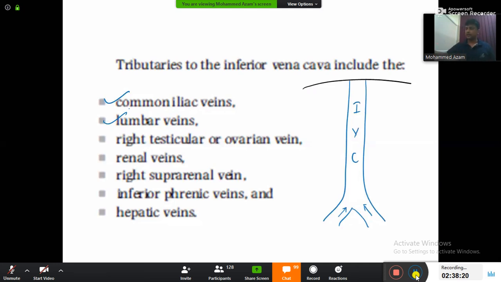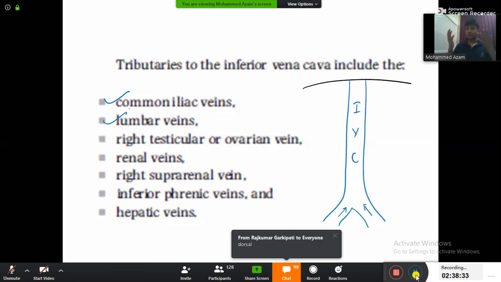Can anyone tell me, the lumbar arteries will be which branches, guys? Ventral, dorsal or lateral? Dorsal. So they are actually present behind, so we can't draw them in our diagram right now. Just imagine the lumbar veins will be dorsal.